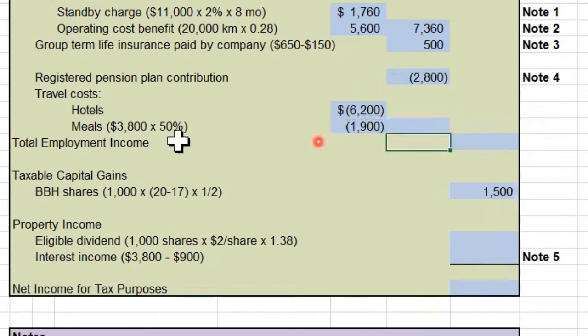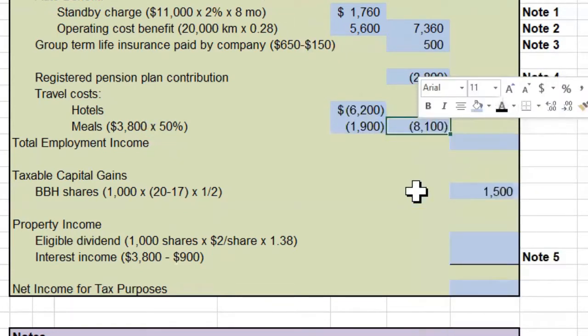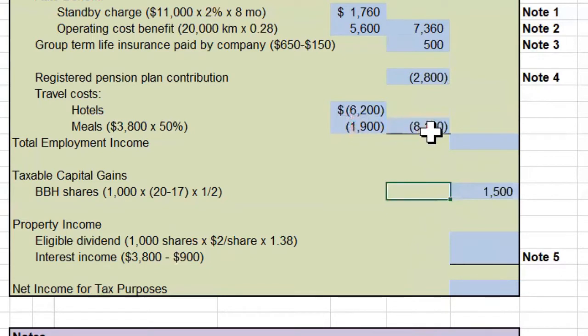Now, for the meal cost, 50% of the costs actually incurred are deductible for tax purposes. Why not the whole thing? Because he probably enjoyed eating the meals, and meals are never 100% tax deductible. So we've got hotels and meals, and we add up the total on those things. That's it for employment income. As far as I know, let me just make sure there's nothing else.